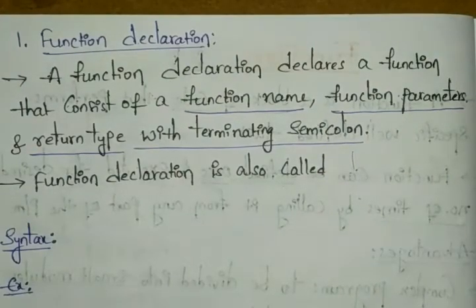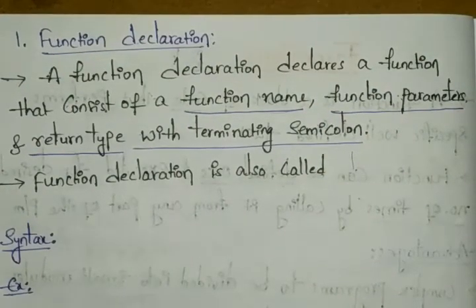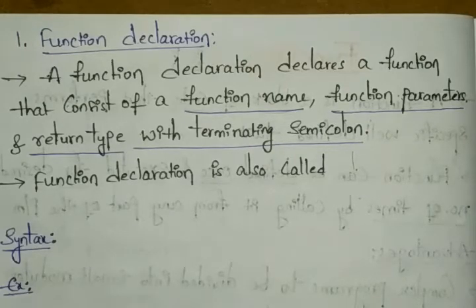You can see normally if you're writing our main function, in that you are including the data type with the variables, and also whatever statements you have, it may be printf, scanf, like this. Whatever program you're writing, you're implementing our main function. So your main function is user defined, right? So if you're declaring functions before the main function, these will be the declaration part.